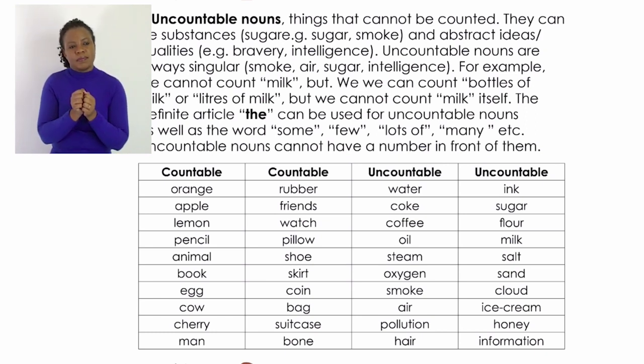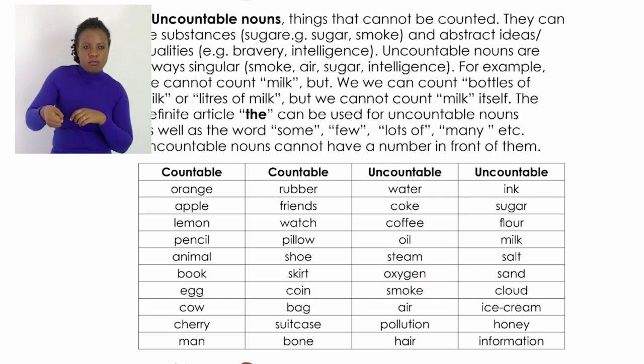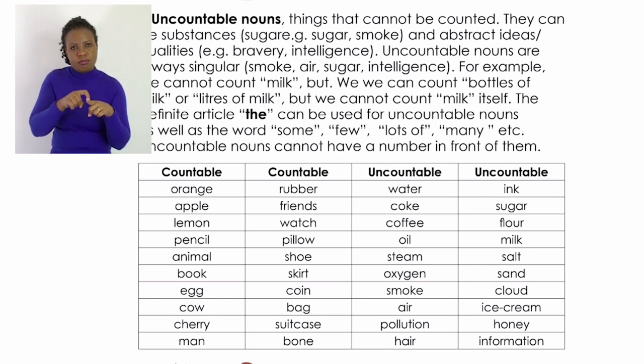Now, let us look at the examples of countable nouns, which are orange, apple, lemon, pencil, animal, book, eggs, cow, cherry, man, rubber, friends, watch, pillow, shoe, skirt, coin, bag, suitcase, bone.